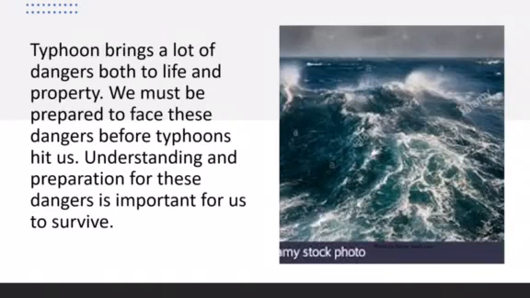Typhoon brings a lot of dangers, both to life and property. We must be prepared to face these dangers before typhoons hit us. Understanding and preparation for these dangers is important for us to survive.